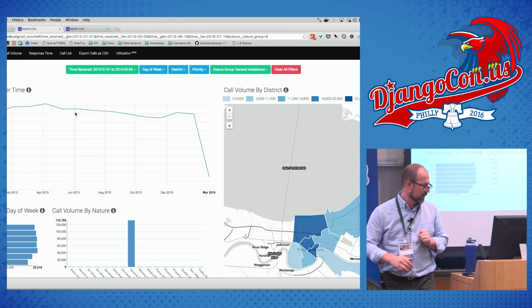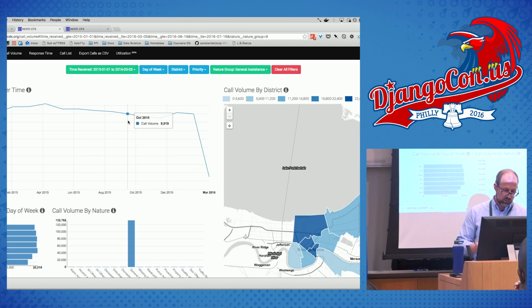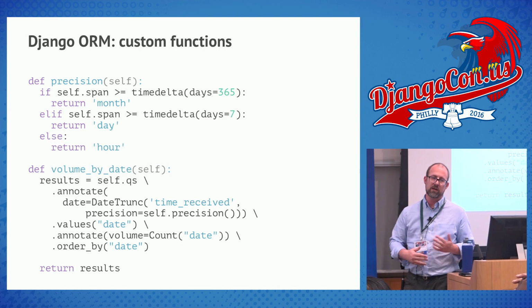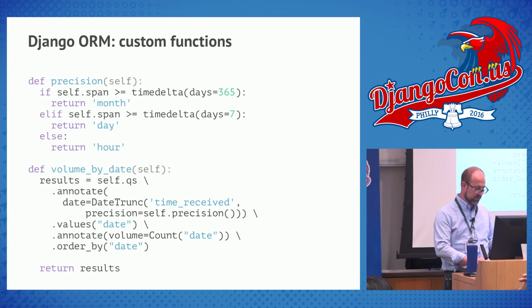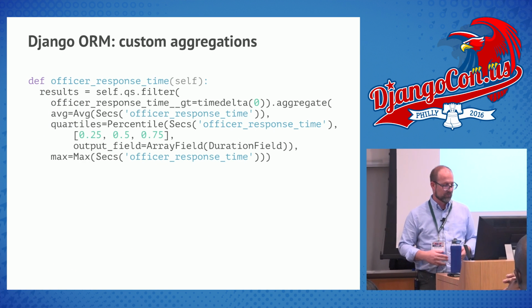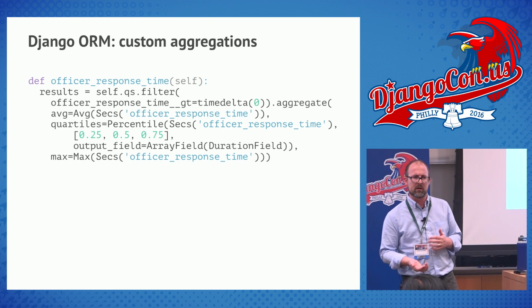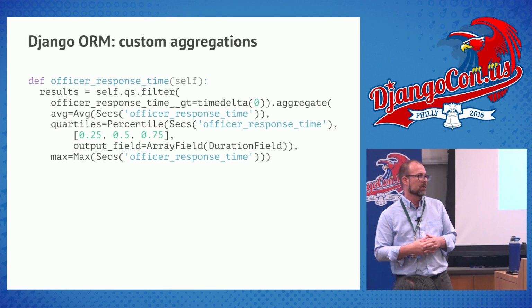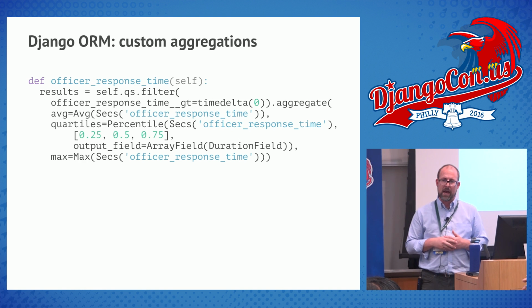Take a second there, but yeah, now we're looking at it by month. It's a much flatter line. So this was a really cool feature that I was asked for that Django just made easy to do. Django plus Postgres in this case. What you see here with this date trunc, again, that's not a standard function. I had this whole thing on my blog, and I go into that function a little bit further there. I don't really have time in 25 minutes to dissect the date trunc function, but it was something I was able to add easily. In this case, I was also able to add an aggregation easily.